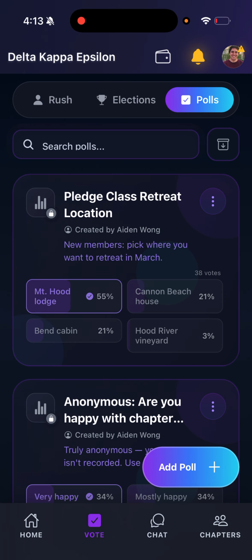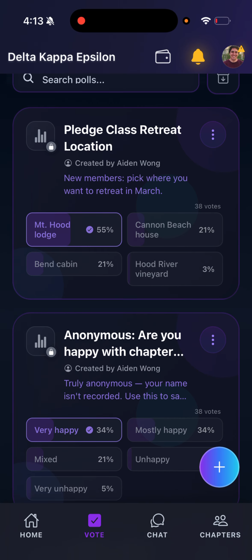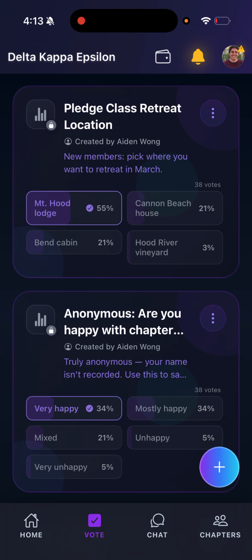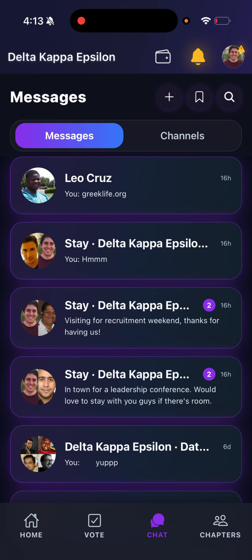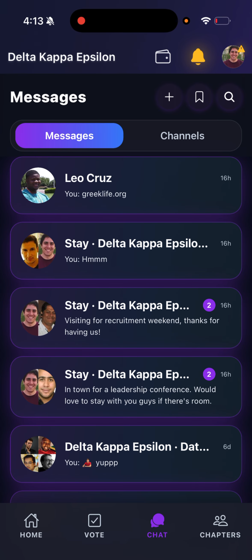Moving forward, there's a poll section. So president, e-board, anyone can really make a poll and ask questions, and brothers can vote on what it is. And it's also fully end-to-end encrypted, so you guys can talk about whatever you want. It's also a chatting system, so you can DM other brothers directly. But you can also DM other sorority members and other brothers in other chapters through this chatting system.